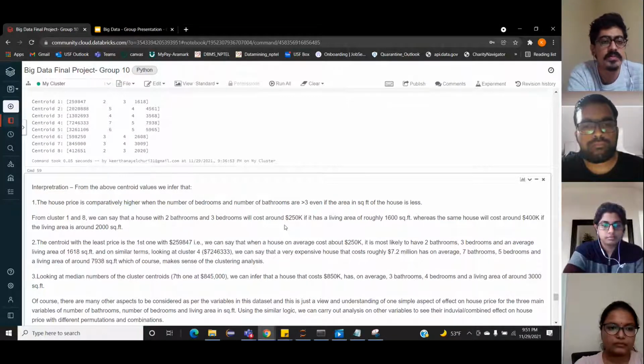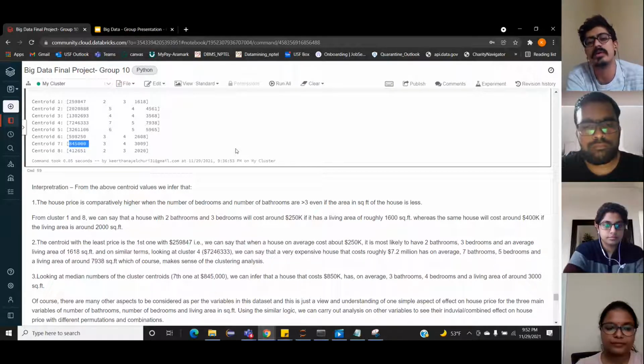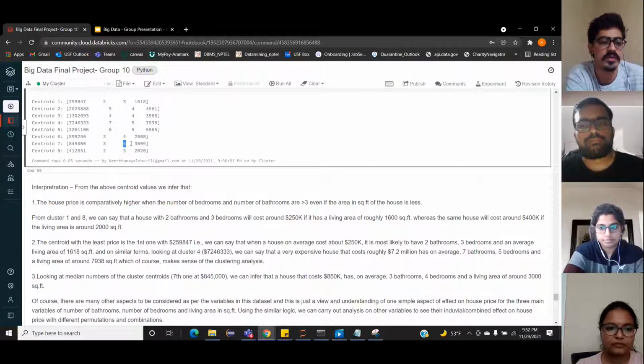The second major part of the analysis is when we look at the median of the cluster centroids, which is the 7th one at 845k. We can infer that if a house costs on average 850K, then there is a certain level of expectation that it is going to have 3 bathrooms, 4 bedrooms, and a living area of 3000 square feet. Thank you.